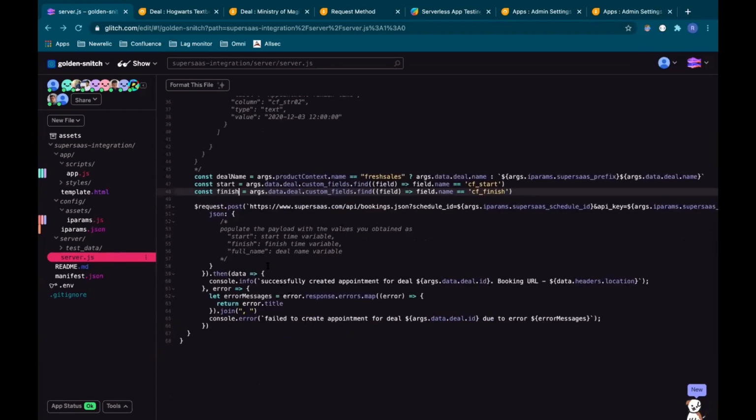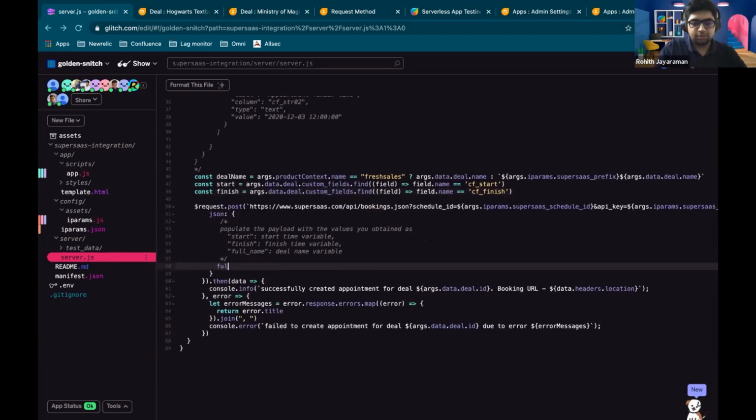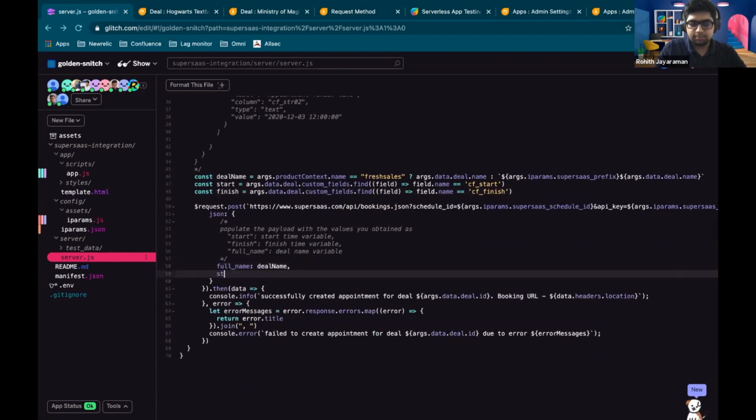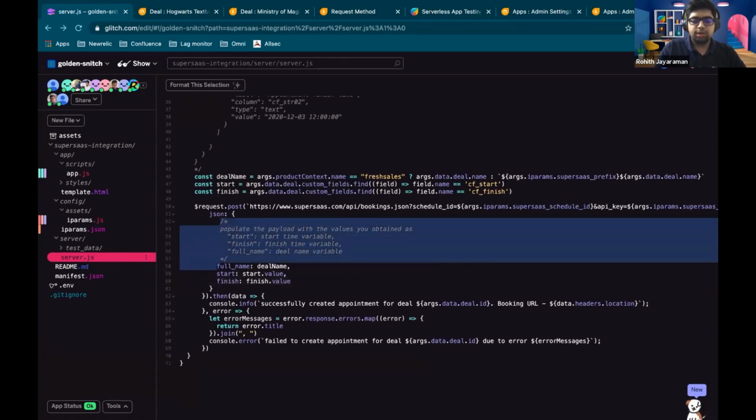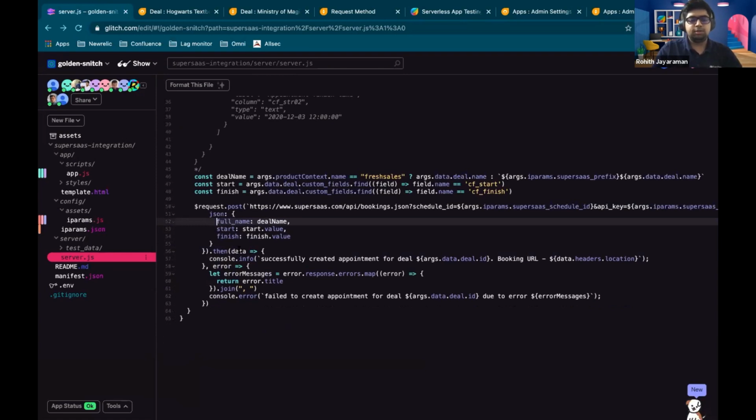And here, I just need to pass all of those values. So I'm going to say the full name is the deal's name. Start is start.value, and finish is finish.value. And so we should be syncing this whenever we're creating a deal.